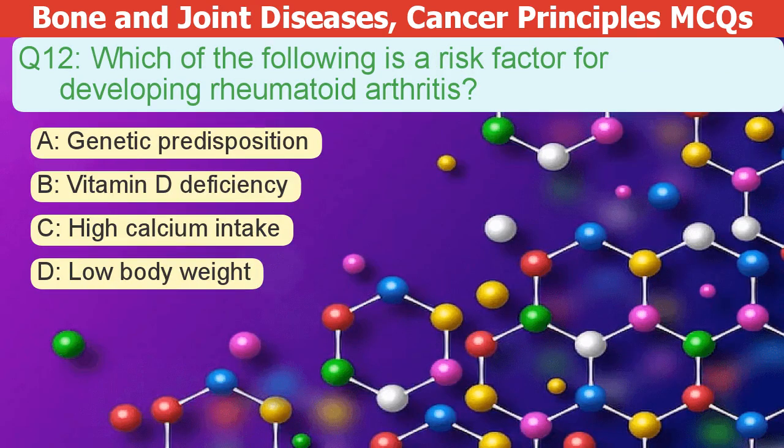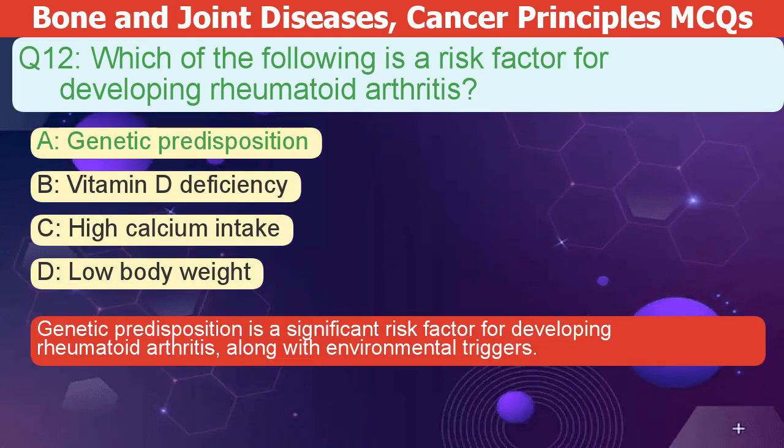Which of the following is a risk factor for developing rheumatoid arthritis? A. Genetic predisposition. B. Vitamin D deficiency. C. High calcium intake. D. Low body weight. The correct answer is A. Genetic predisposition is a significant risk factor for developing rheumatoid arthritis, along with environmental triggers.